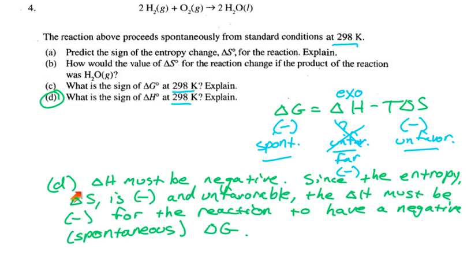So here's my answer. Delta H must be negative. Since the entropy delta S is negative and unfavorable, the delta H must be negative for the reaction to have a negative spontaneous delta G. Easy enough, we're done.